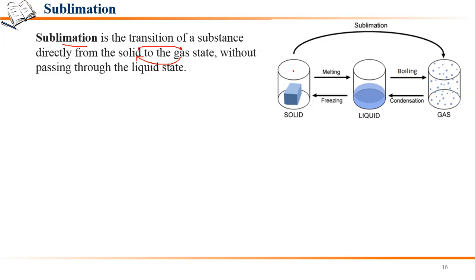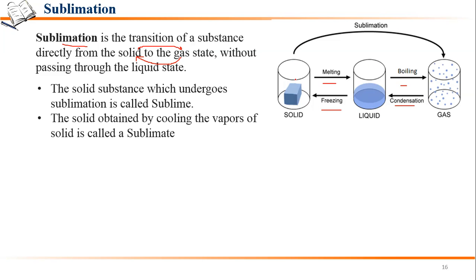If solid converts into liquid, then it is melting. Liquid to gas is boiling. Gas to liquid is condensation. Liquid to solid is freezing. But if it is getting converted directly into gas from solid, then that process is known as sublimation. Right? So the solid substance which undergoes sublimation is known as the sublime.